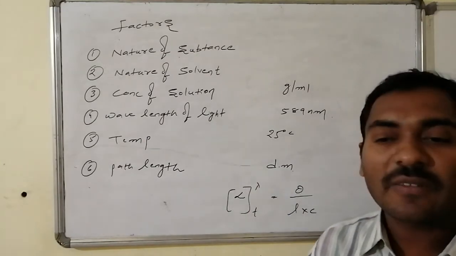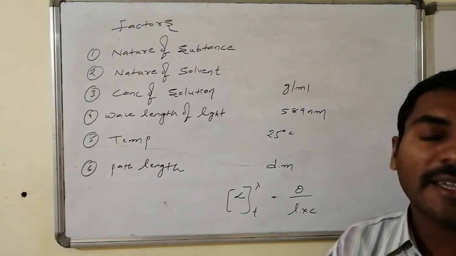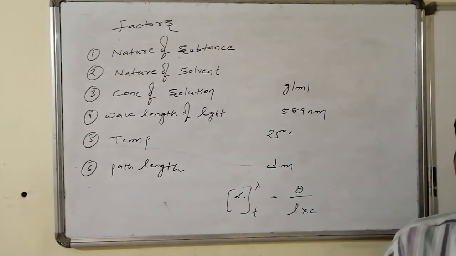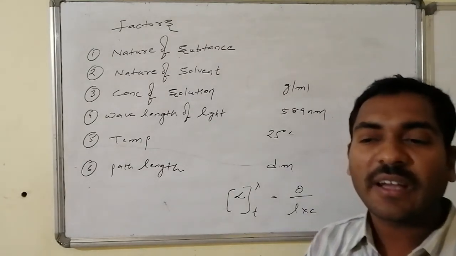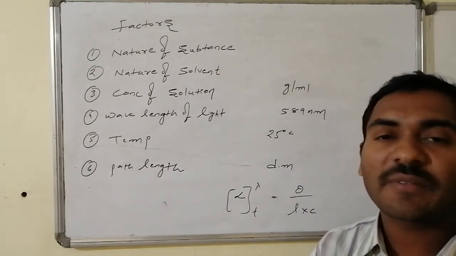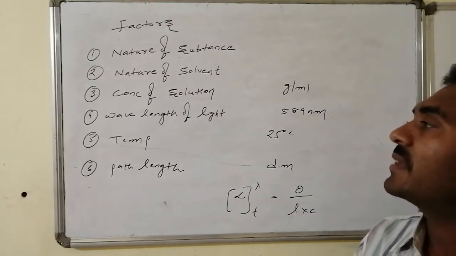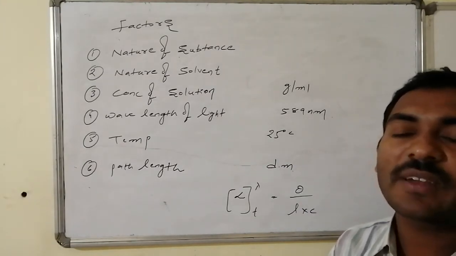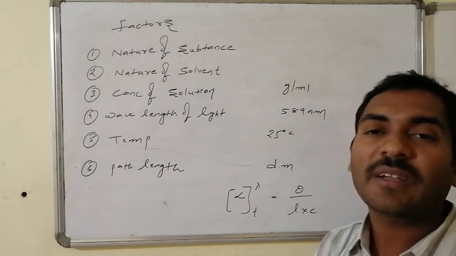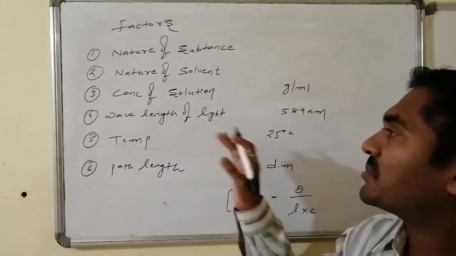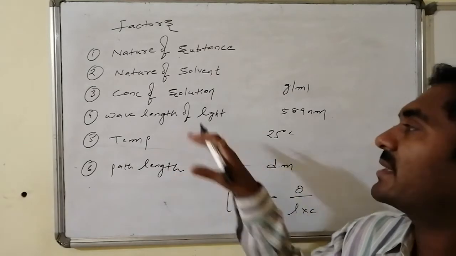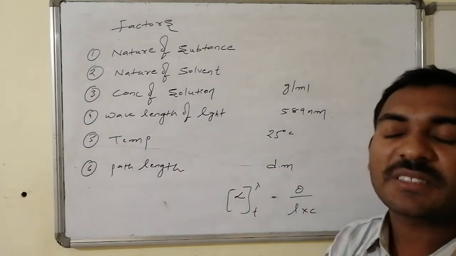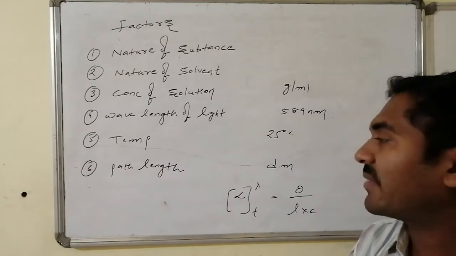And the nature of the solvent that we take for the dissolution of the substance is also an influencing factor. Some solvents have higher rotational values, some solvents have lower rotational values. The concentration of the solution that we made is also an influencing factor for the optical rotational value. The observed rotational value depends on all these things, the wavelength of light that we used also, and the temperature is also one of the influencing factors.